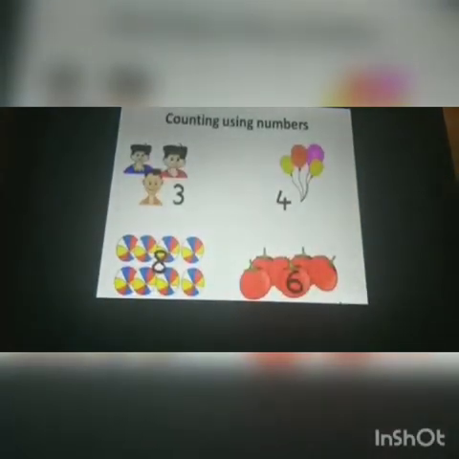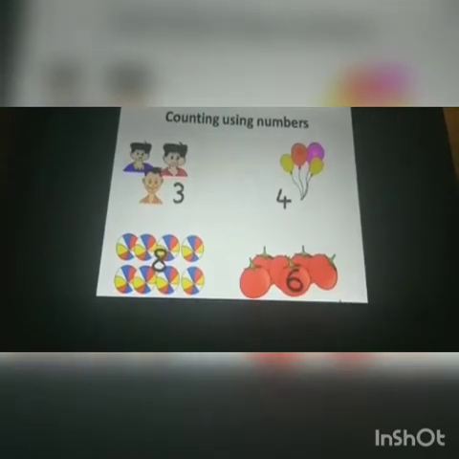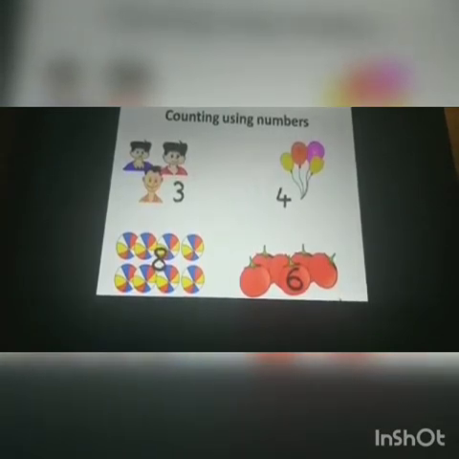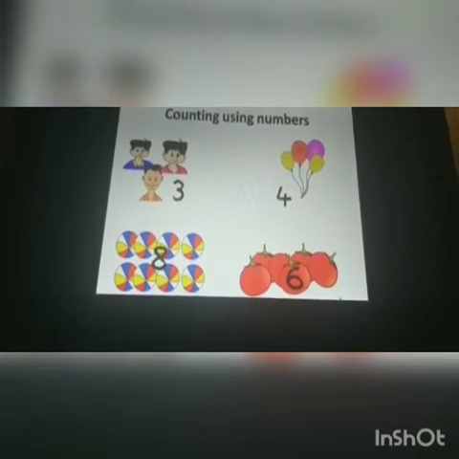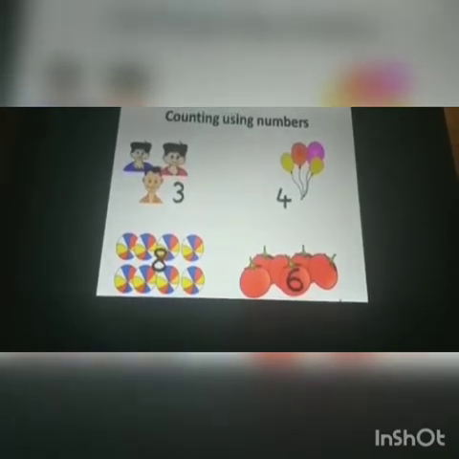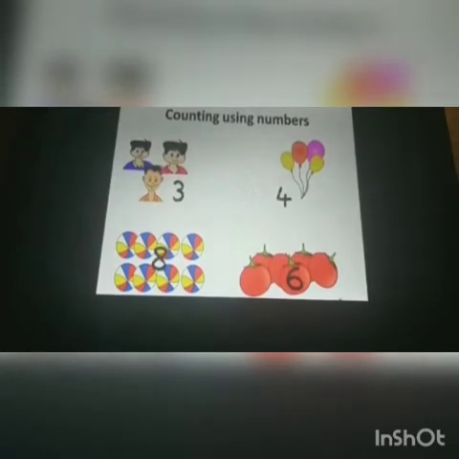How do we count things? We count things using numbers. Say, here we have 3 friends and 4 balloons. And here we have 6 tomatoes. And here there are 8 balls. So, we use numbers such as 1, 2, 3, 4 and so on to count the things. So these numbers 1, 2, 3, 4 and so on are called counting numbers.